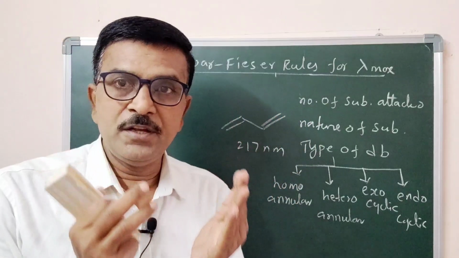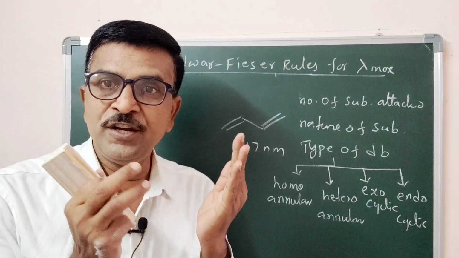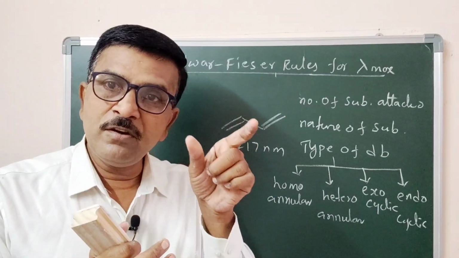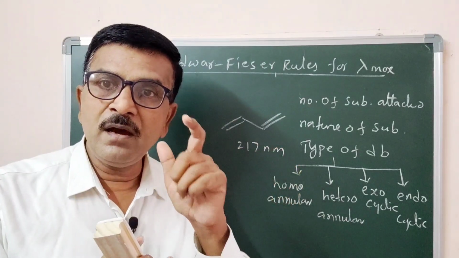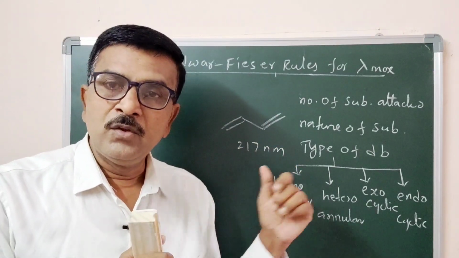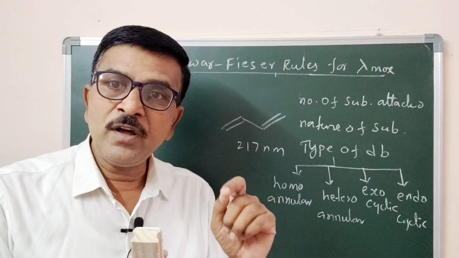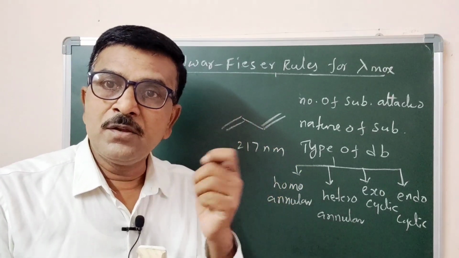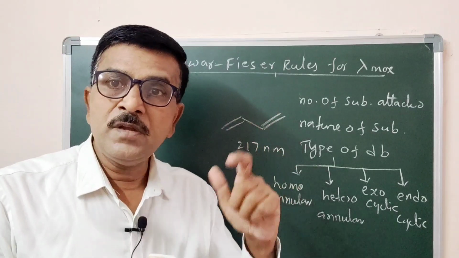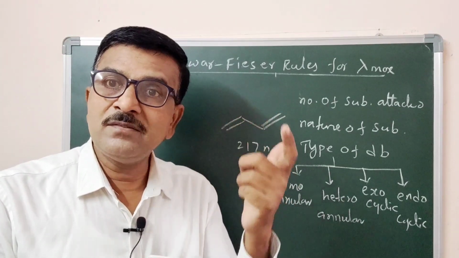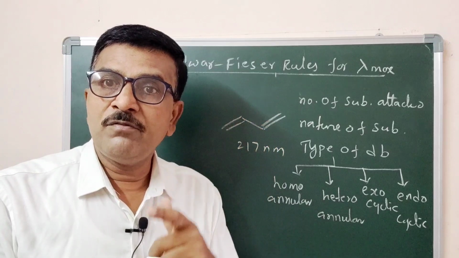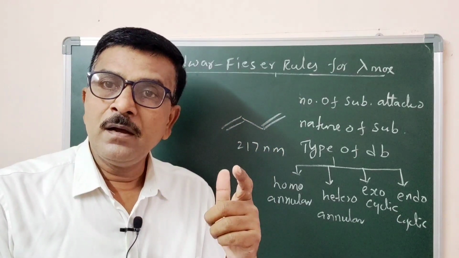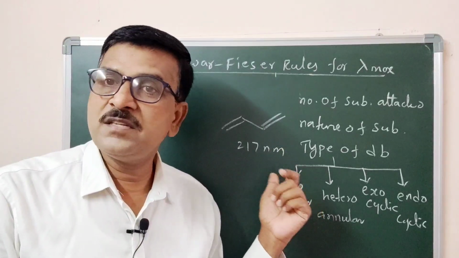The value of 217 is for isolated butadiene. Now in a molecule, this system is attached to the other framework, so the lambda max is no longer 270 nanometer.